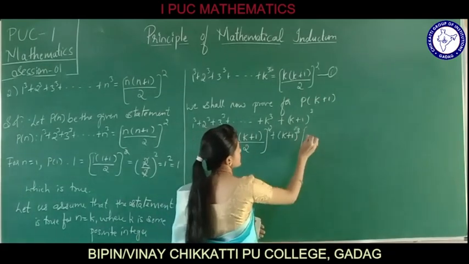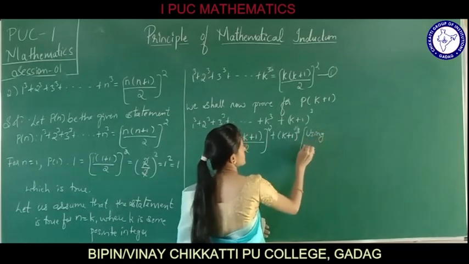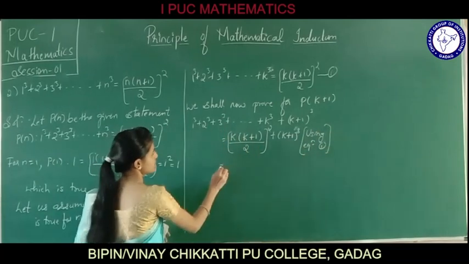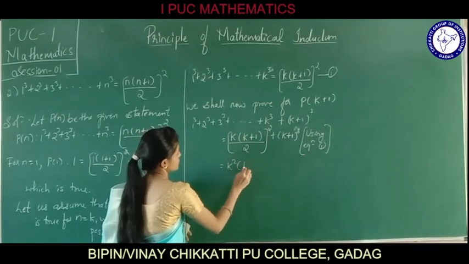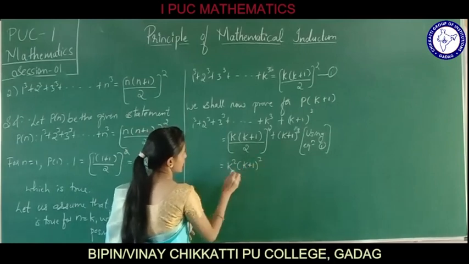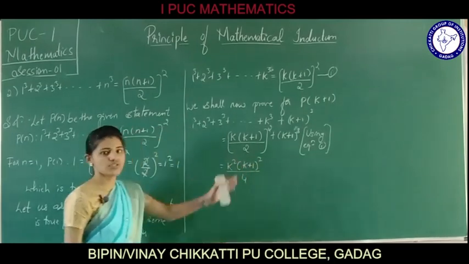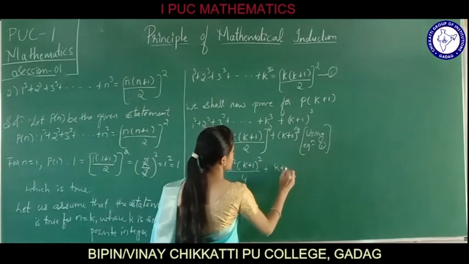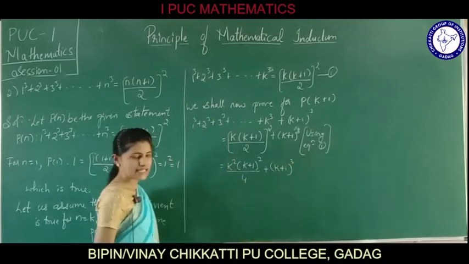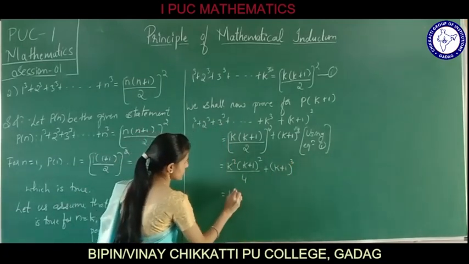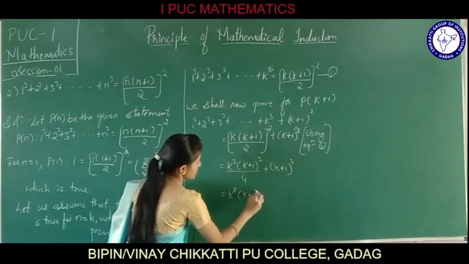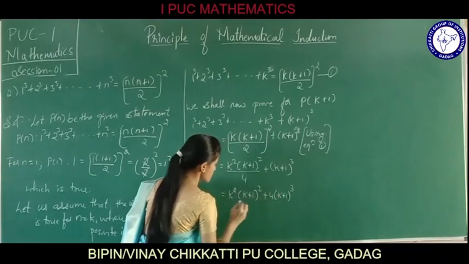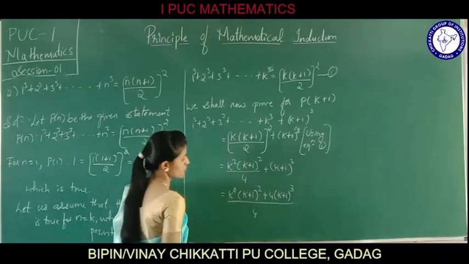This can be written, using equation 1, as k square into (k plus 1) square divided by 4. Just the square they have given, we have simplified it. Plus (k plus 1) cube. Now taking LCM, that is k square into (k plus 1) square plus 4 times (k plus 1) cube, divided by 4.